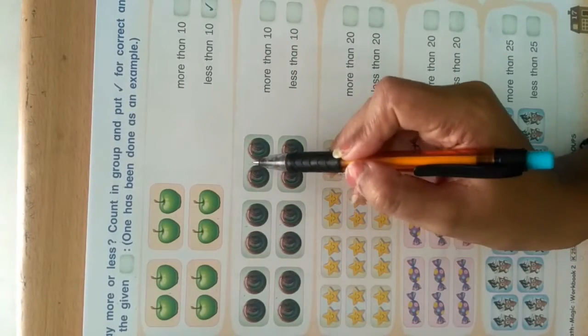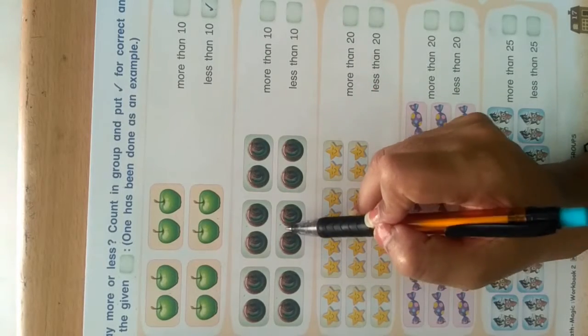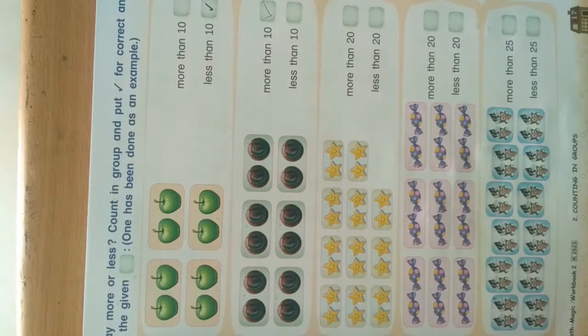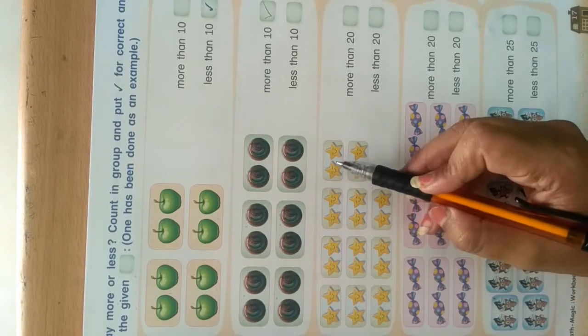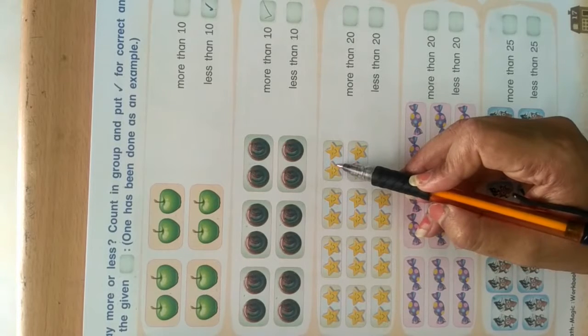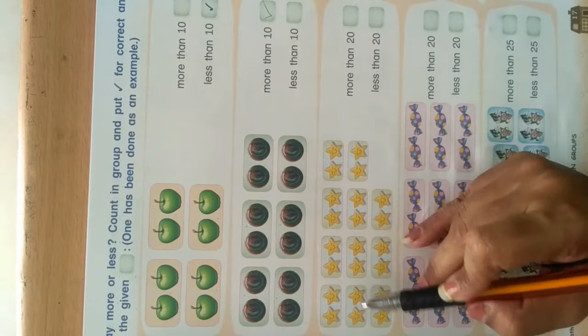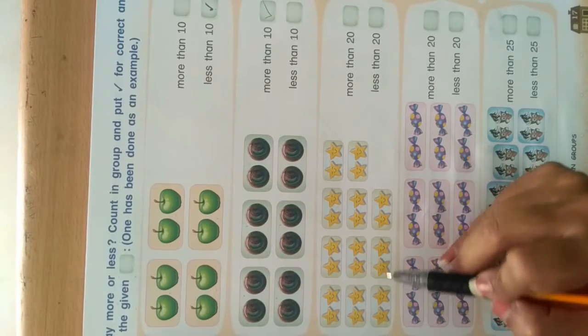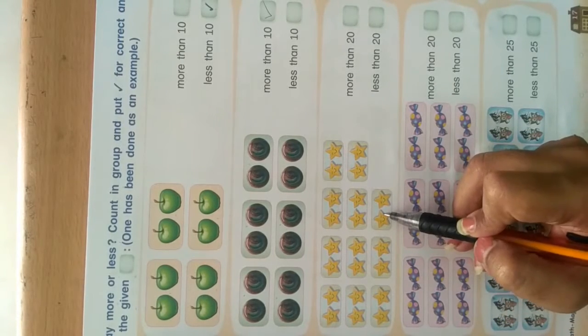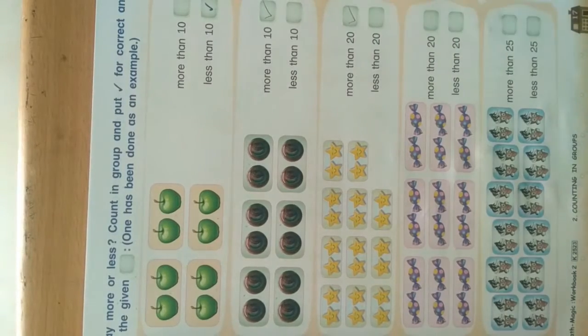2, 4, 6, 7, 8, 9, 10, 11, 12, which is more than 10. Now here, 2, 4, 6, 8. You have to practice counting this way. 8, 9, 10, 11, 12, 13, 14, 15, 16, 17, 18, 19, 20, 21, 22, which is more than 20.